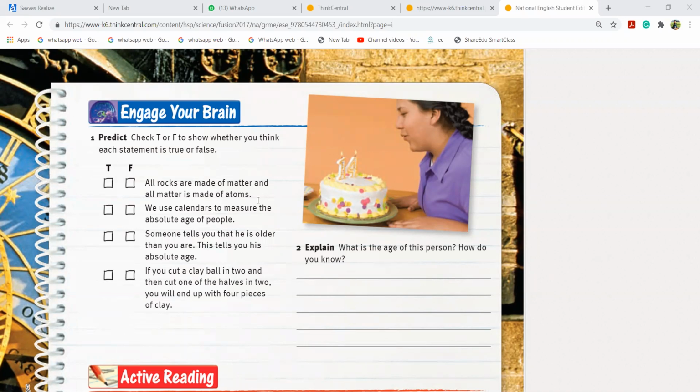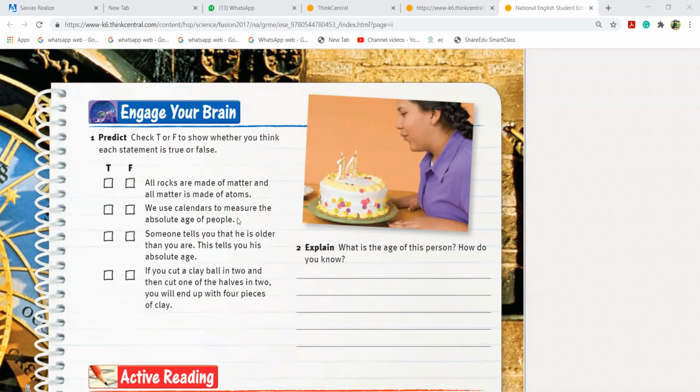With this, I will remind you girls, when I speak about a cell, I'm talking about always a living thing. When I say rocks, do rocks contain cells? No, they do not contain cells. Rock contains atoms. So living objects contain cells and atoms, but non-living objects contain only atoms.